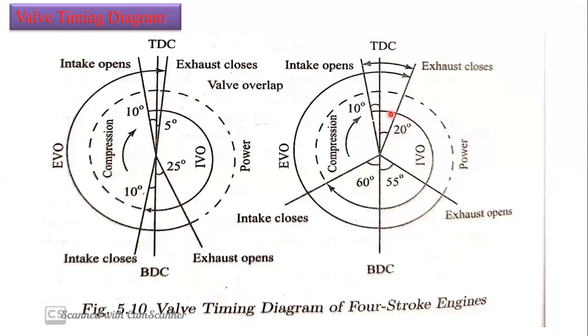So we are going to provide more time for the exhaust gases to leave, so that we can ensure all the exhaust gases leave the combustion chamber into the atmosphere. So that's why we are going to close later.